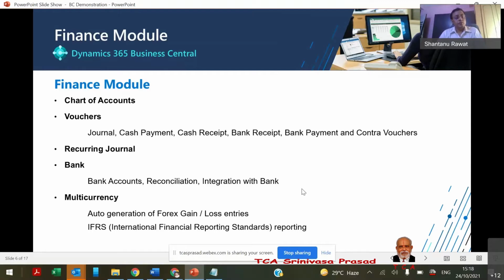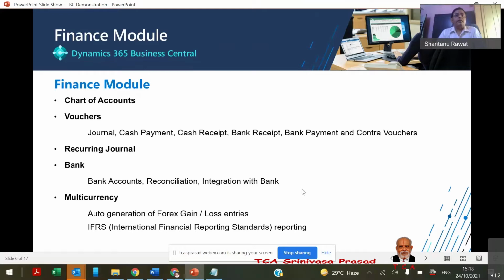So they support multi-currency, and yes, all the books will be maintained in one single currency at a time, which we consider as the local currency. All the transactions will be maintained in one currency, but simultaneously we can have IFRS compliance by defining another currency also. Just like if we have a parent company in the US, and they want financials in US currency just for their IFRS compliance or reporting.